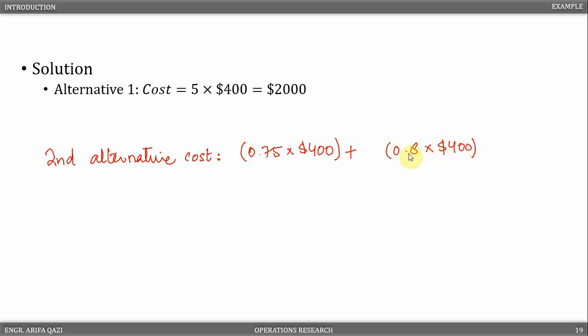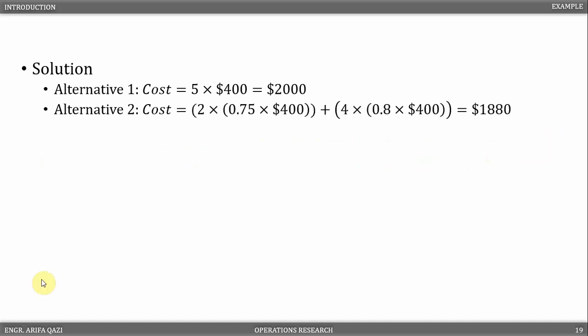And there are 4 such tickets. So to calculate the total cost, we will just take it as 4 times. Finally, the last ticket is like the first one. That is, it is a one-way ticket, and hence it would cost only 75% of the regular ticket price. Therefore, the total cost for the second alternative turns out to be $1,880.